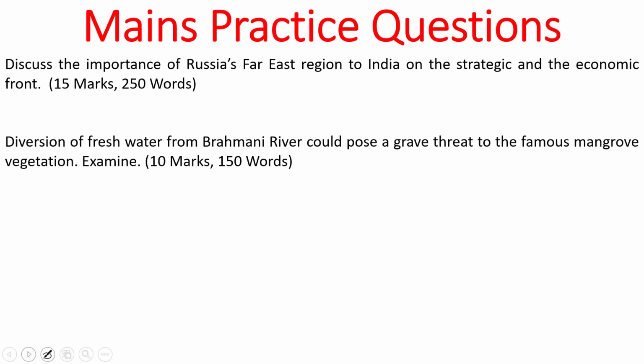Discuss the importance of Russia's Far East region to India on the strategic and economic front. Diversion of fresh water from Brahmani River could pose a grave threat to the famous mangrove vegetation. Examine. So please write all your answers in the comment section.